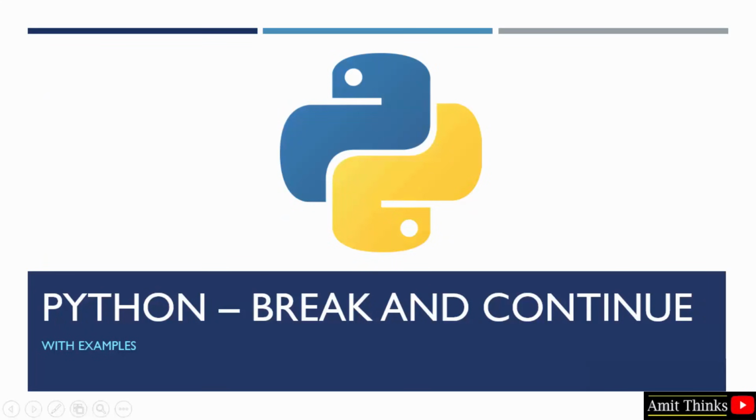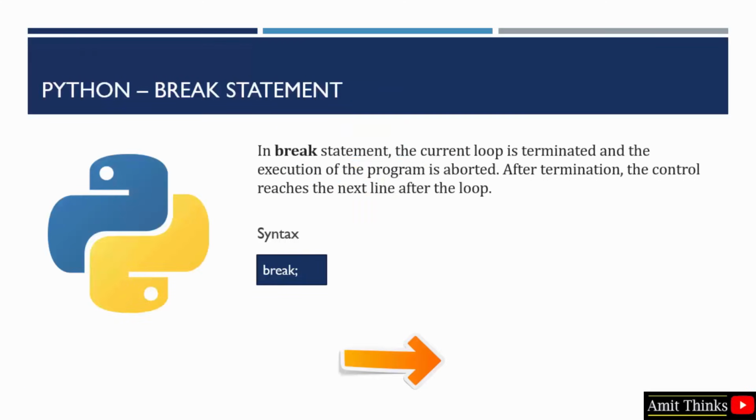In this video we will see how we can work with the break and continue statement in Python. We will also see live running examples. So herein you can see at first we have the break statement. If you want to immediately terminate the execution and get out of the loop, you can use the break statement. After the loop gets terminated, the control will reach the next line after the loop.